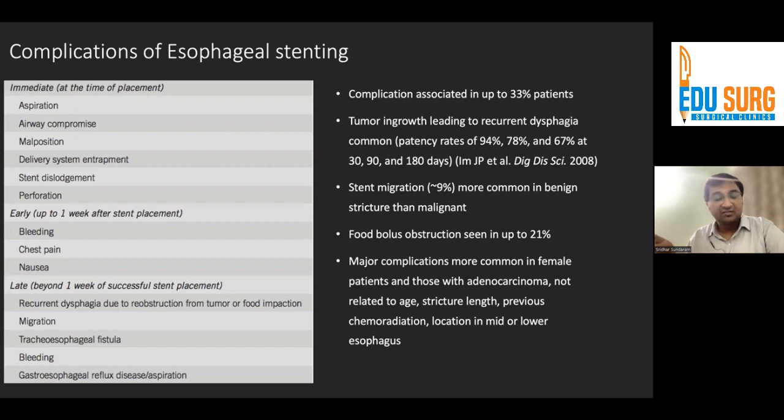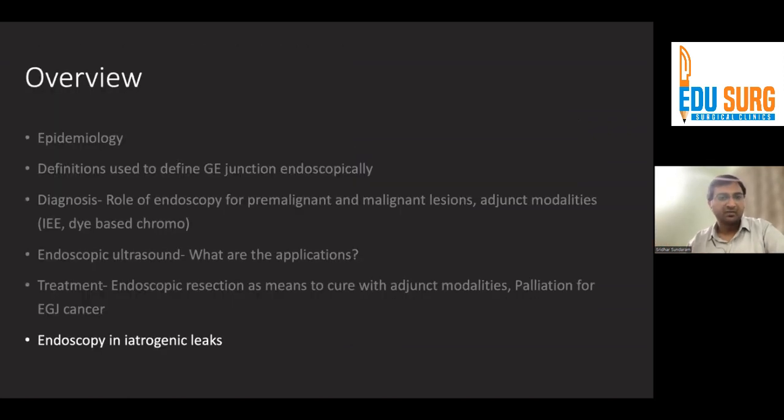Stent migration is reasonably more common, again more common in those with benign strictures than those with malignant. Food bolus may get obstructed, so you need to have a strict regime. There is something called a prosthetic diet we prescribe to our patients, and that has to be followed. Major complications are rare, but they are more common in female patients than those with adenocarcinoma. So clearly the GE junction tumors are the ones where the risk of complication is higher, so you need to be more careful.